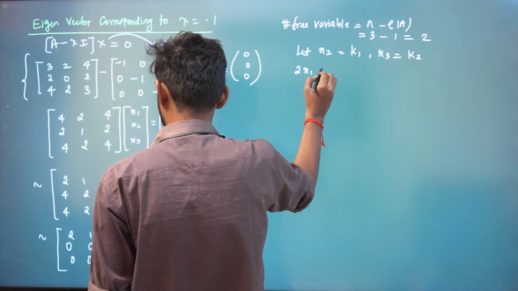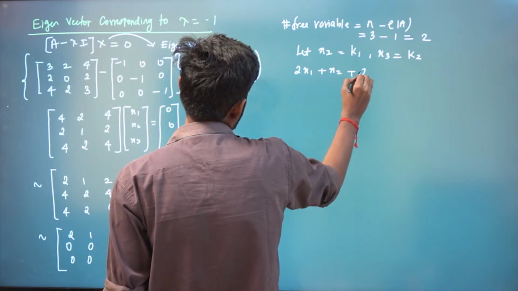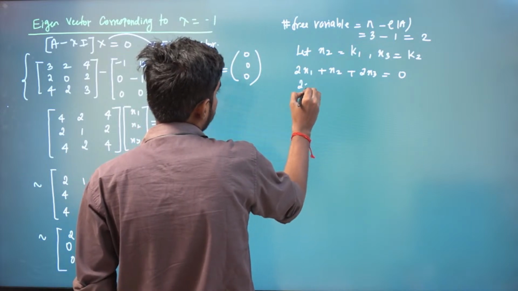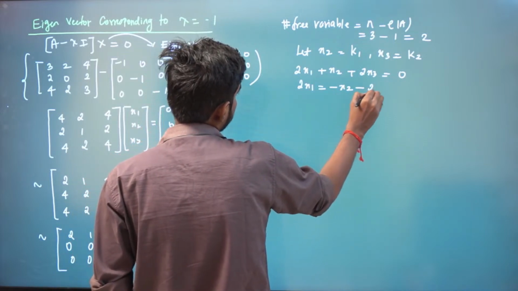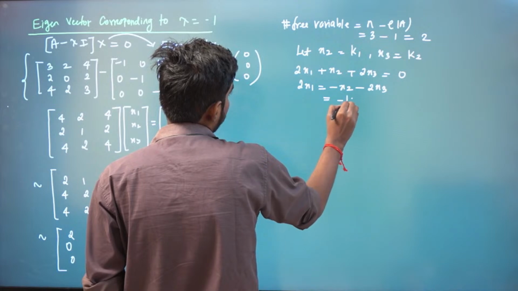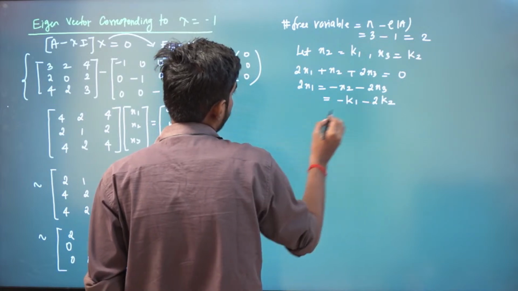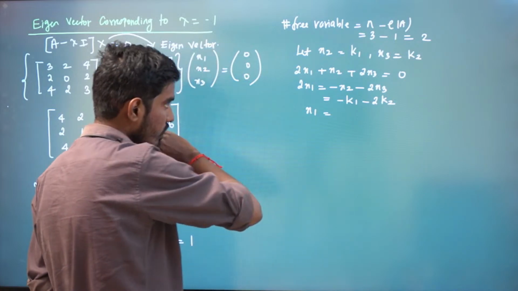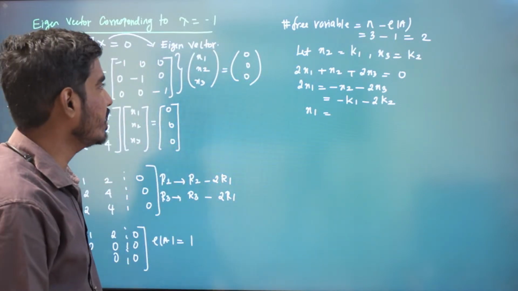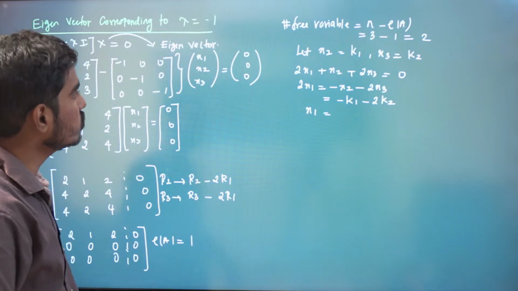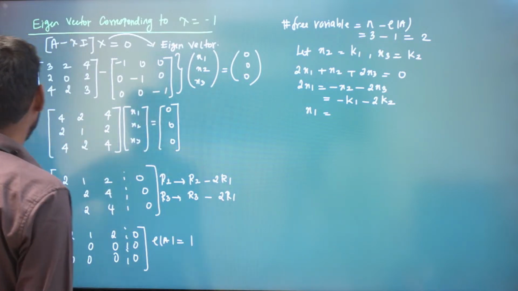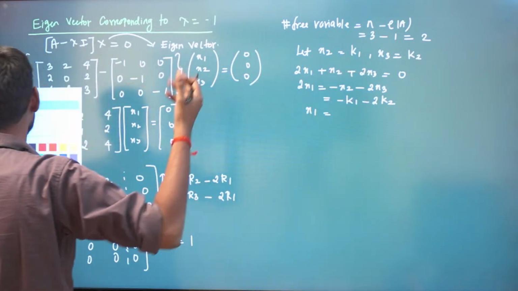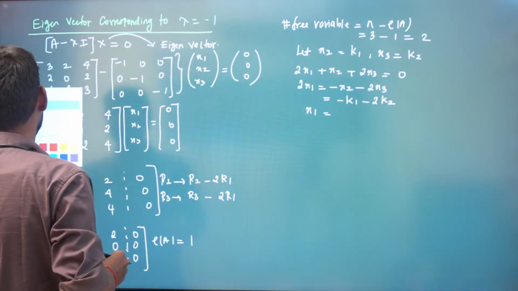So we will have 2x1 plus x2 plus 2x3 is equal to 0. So 2x1 is equal to minus x2 minus 2x3. Or else, I don't want this division here, so that it looks not good for me, right?